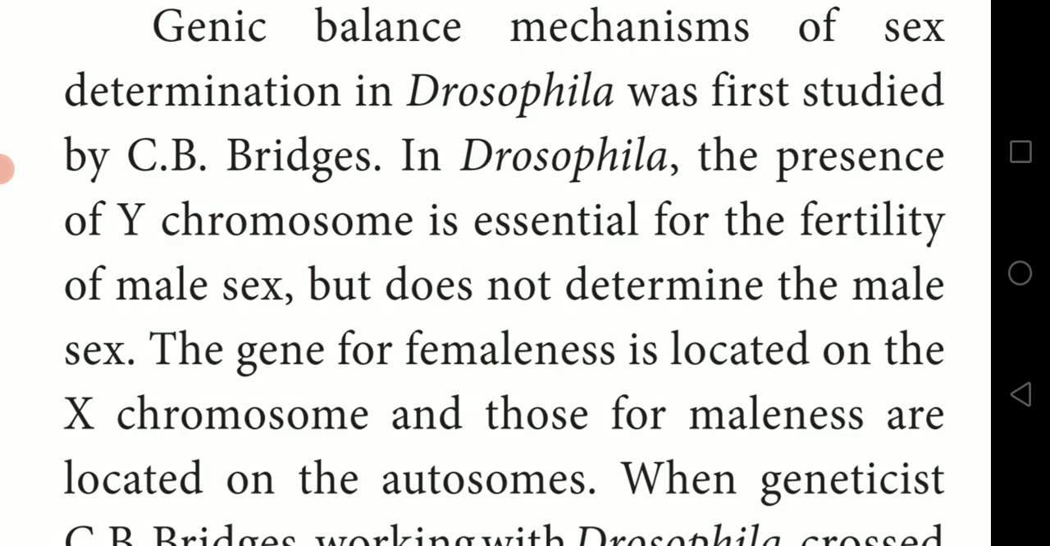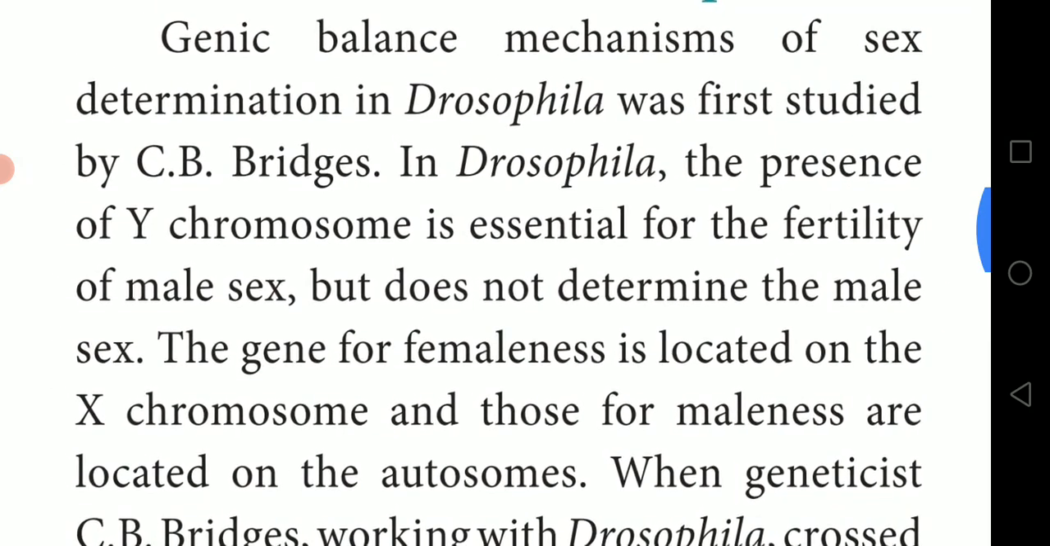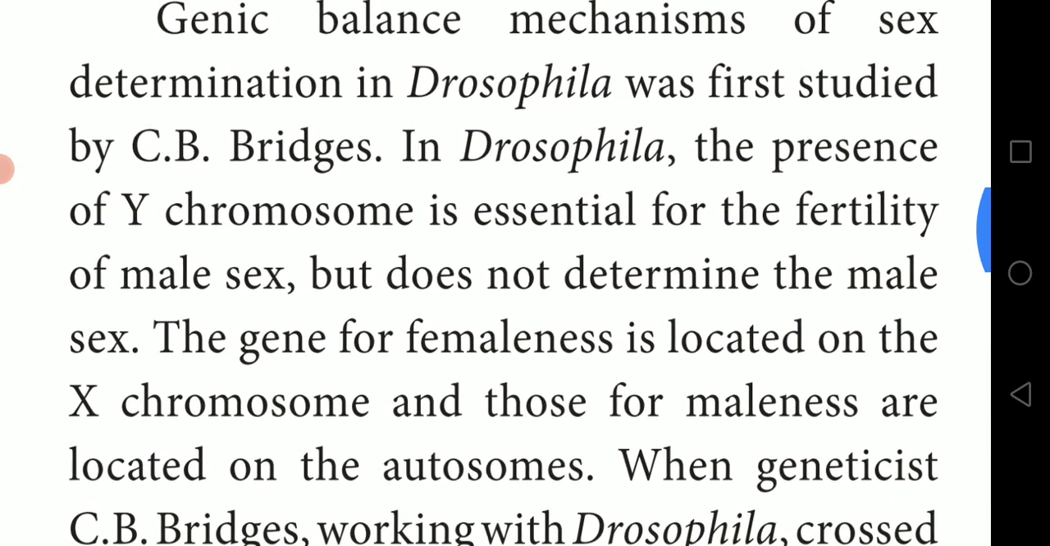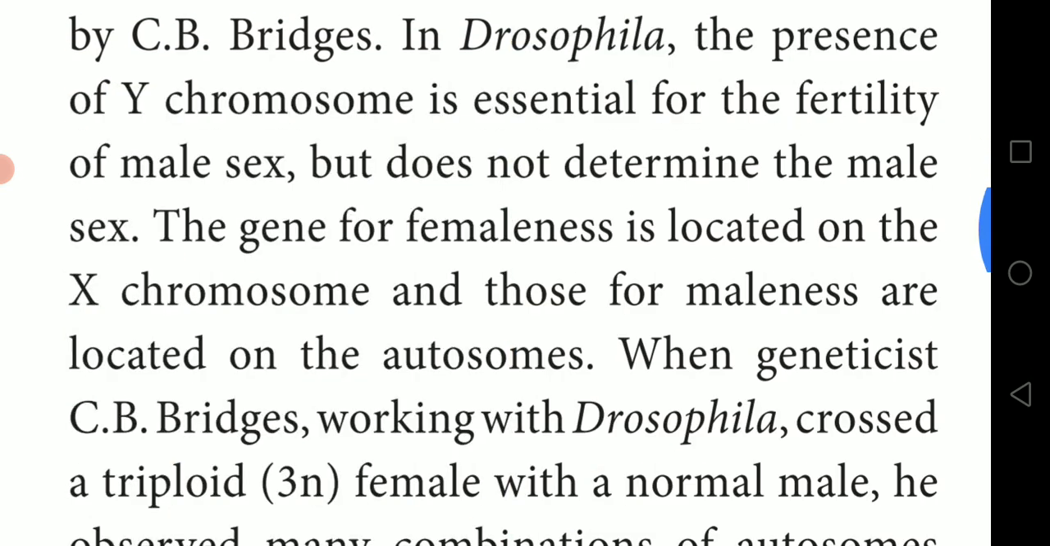Even in human beings we have XY chromosomes. We have 23 pairs of chromosomes. The first 22 we call autosomes, and the last, the 23rd pair, we call the sex chromosomes. Like that, in Drosophila the Y chromosome is essential for the fertility of the male, but it does not determine the male sex. Determine means it does not decide the male sex.